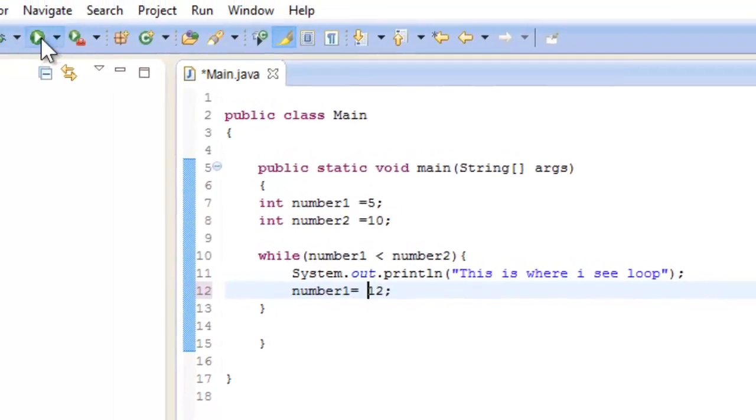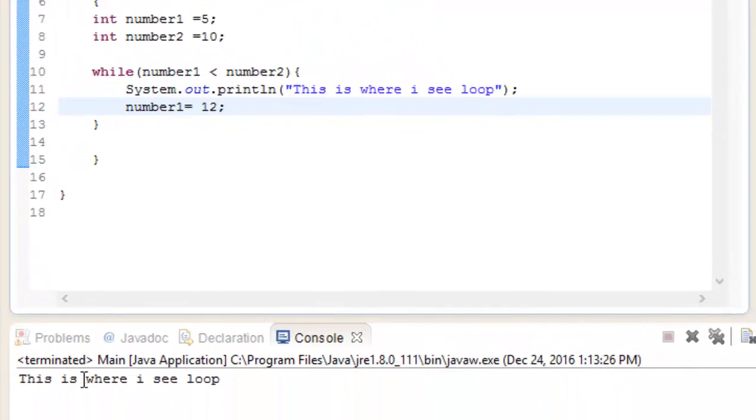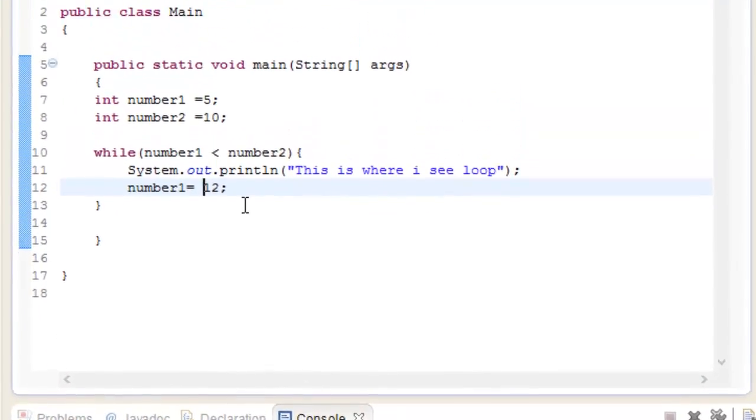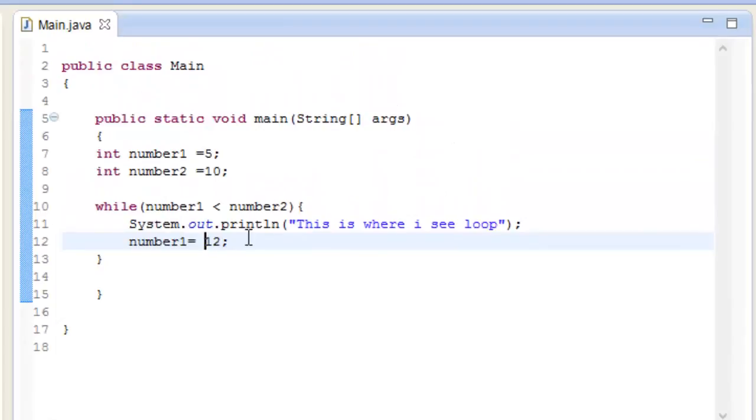So let's go ahead and play that out. There you see, this is while loop. It is going to go ahead and try that only once, because on the next line, on the 12th line, we can see that it has the value of 12, not the value of 5.